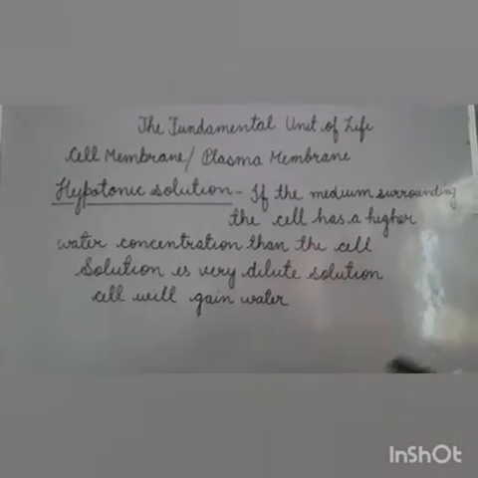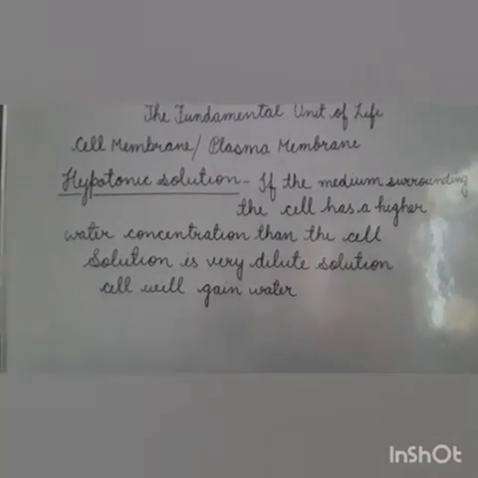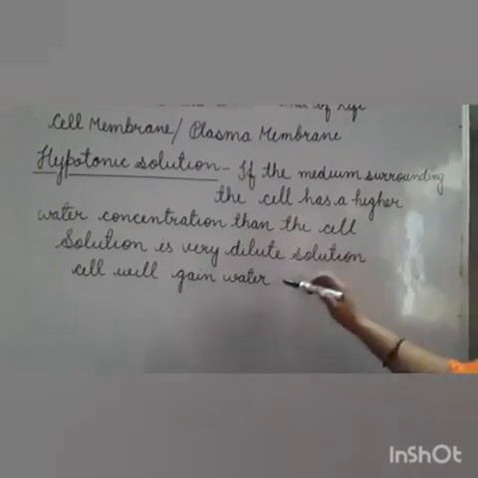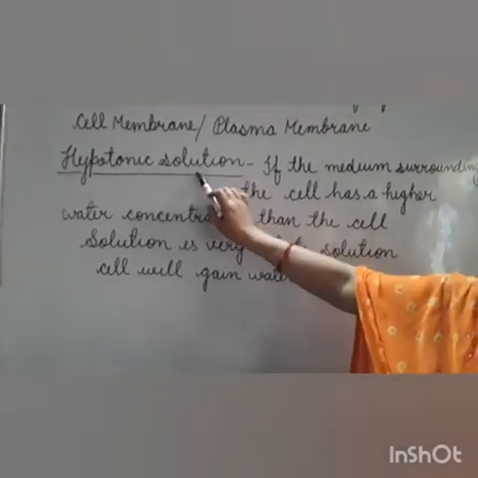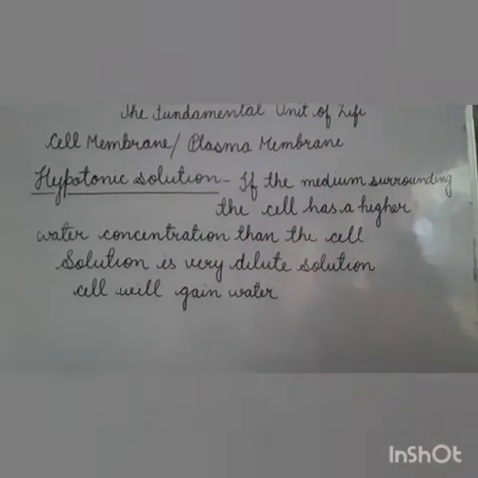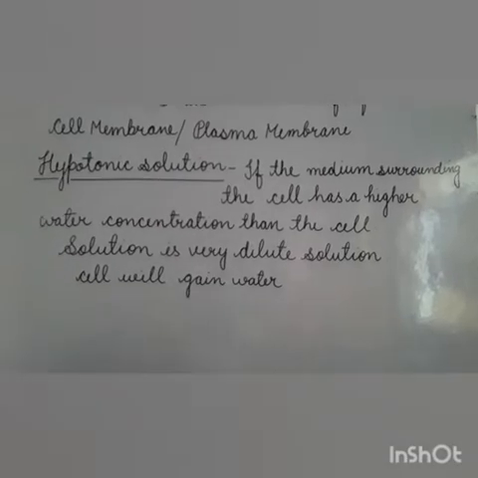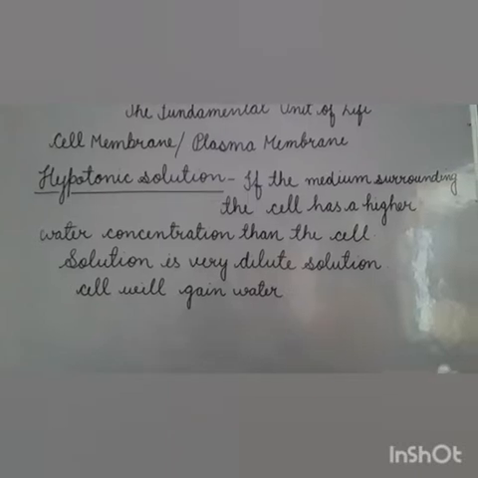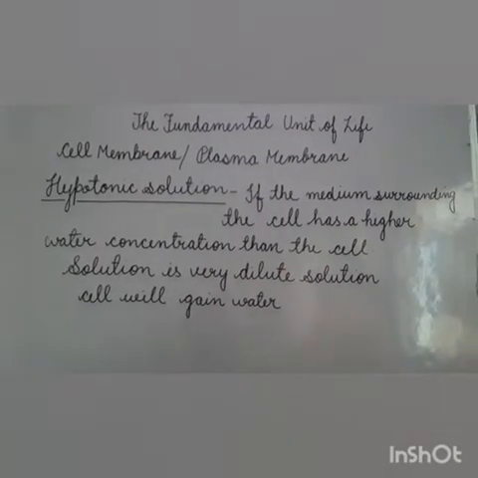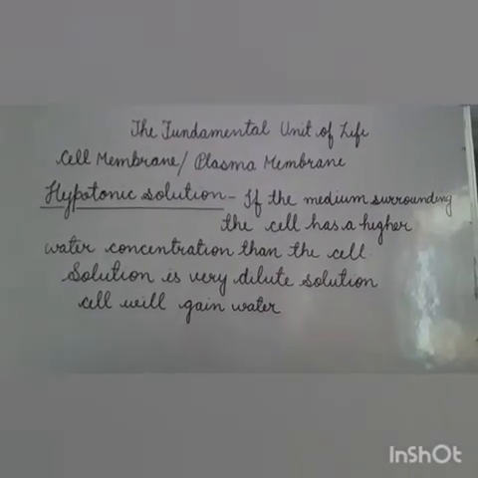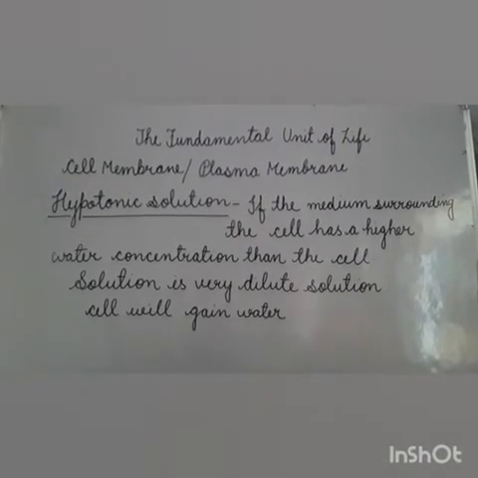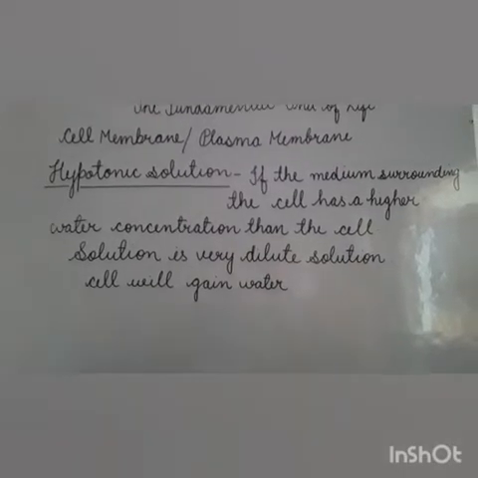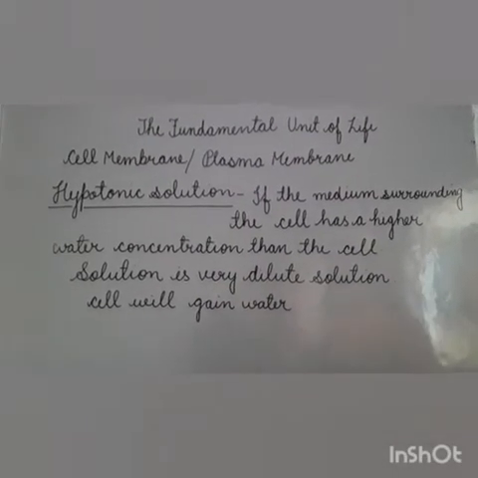This type of solution is called a hypotonic solution. In this condition, because the medium has more water concentration, the cell will gain water, meaning the movement of water molecules will be inside the cell.